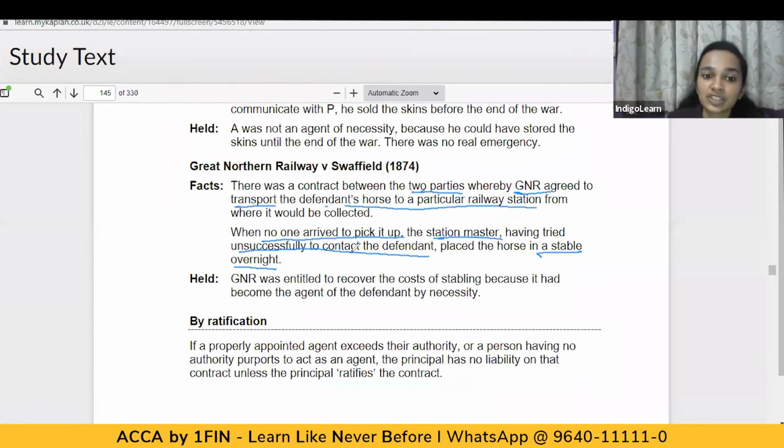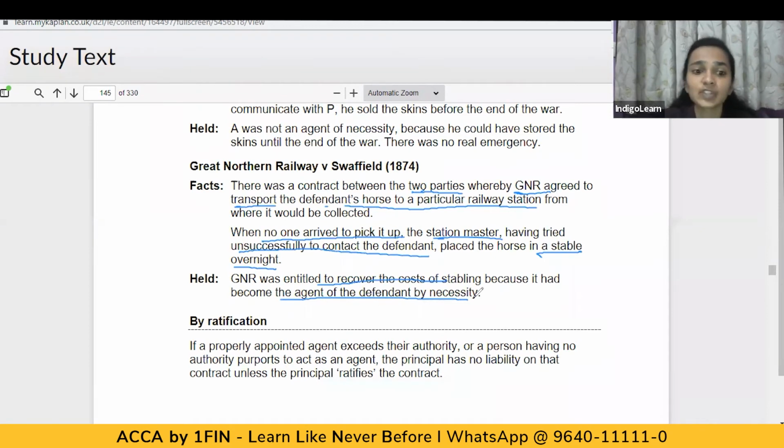Now in the situation, GNR was entitled to recover the cost of stabling because it had become the agent of the defendant by necessity. The horse had to be kept in the stable overnight. So they are entitled to recover from the defendant the costs incurred to put the horse into the stable. This is where an actual necessity had arisen, and whenever there's a necessity situation, agency by necessity comes into play.